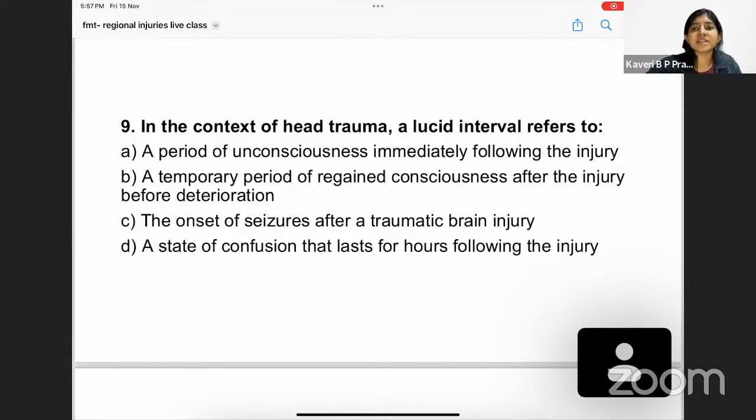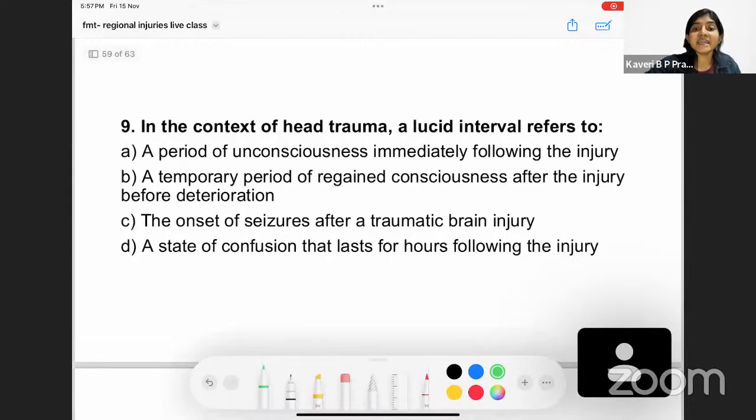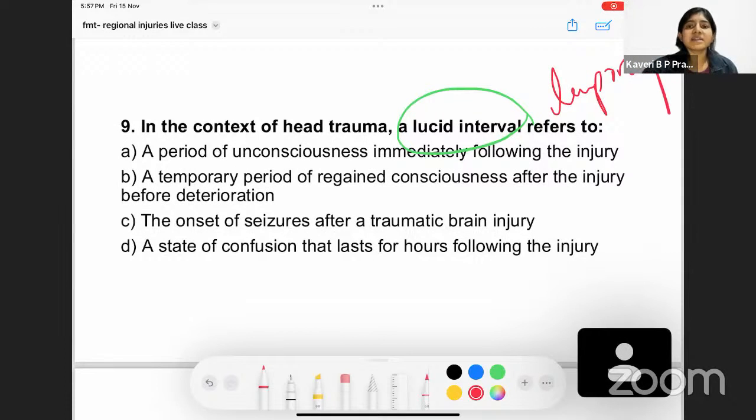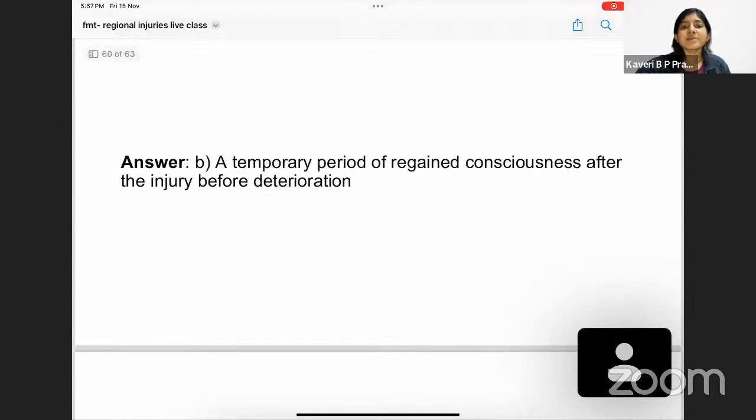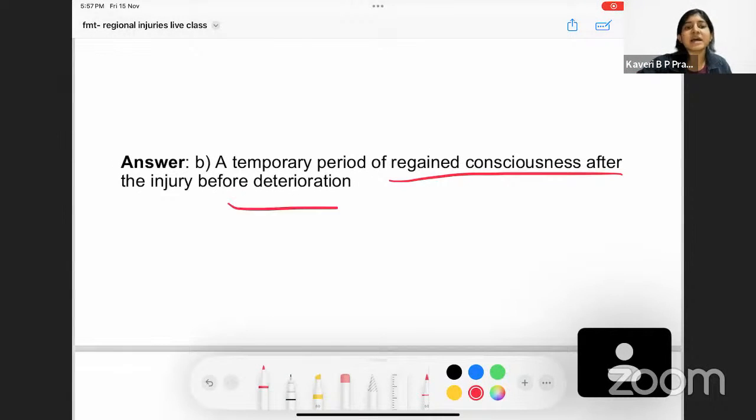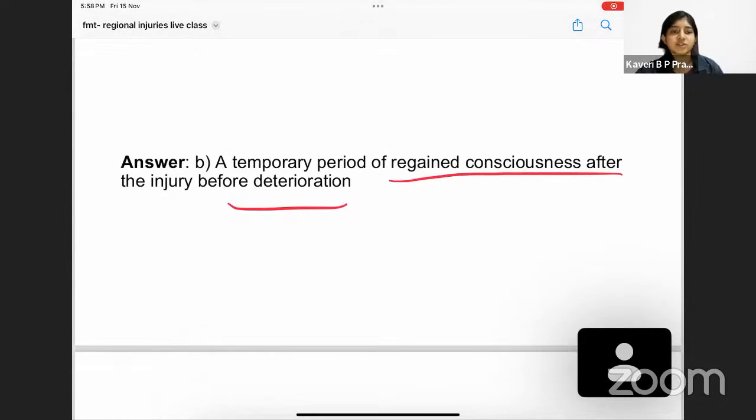Because we know that lucid interval is nothing but the period of regained consciousness where the person tries to apparently behave normal. Coming to option C, the onset of seizures. No, we didn't discuss seizures anywhere near lucid interval. Option D, a state of confusion that lasts for hours. No. The lucid interval, you have to remember, is a temporary, brief phenomenon. It is there only for a very few minutes, a short amount of time. Therefore, the right answer is option B, a temporary period of regained consciousness after injury before further deterioration of the person.